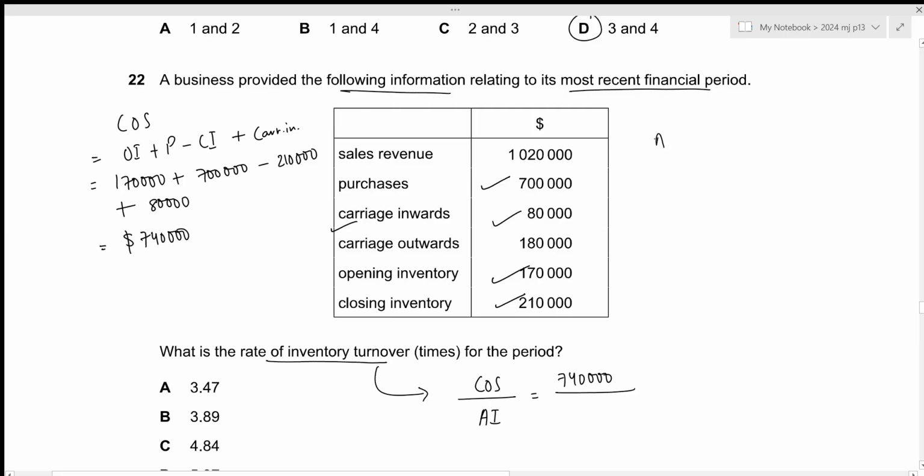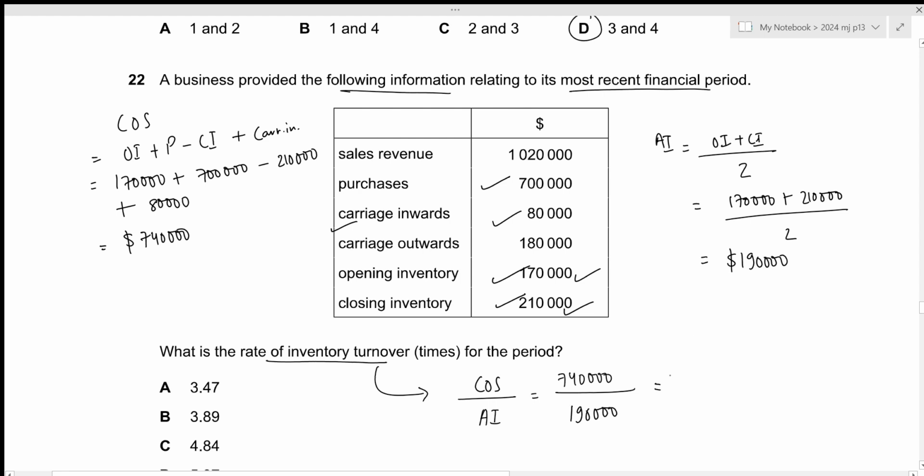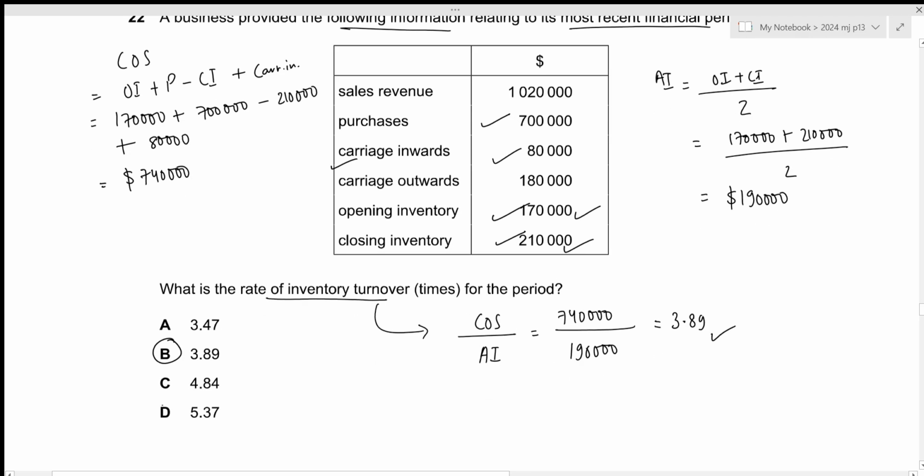Now for the average inventory, the formula is opening inventory plus closing inventory divided by 2. And we have the opening inventory of 170,000. We have the closing inventory of 210,000, divided by 2. This results in the value of 190,000. And this results in the rate of inventory turnover to be 3.89. This is the answer we're looking for, which is given by option B. That is all for the 22nd question. Let's move towards the next one.